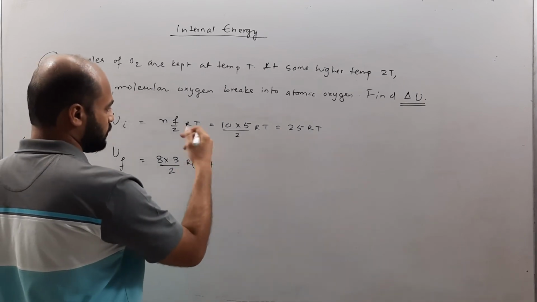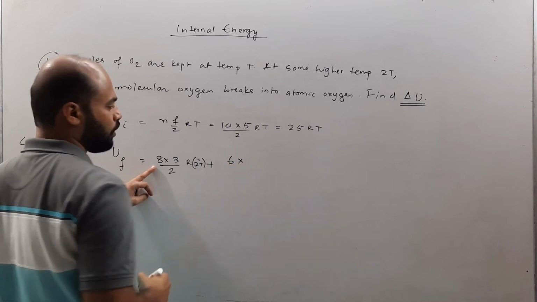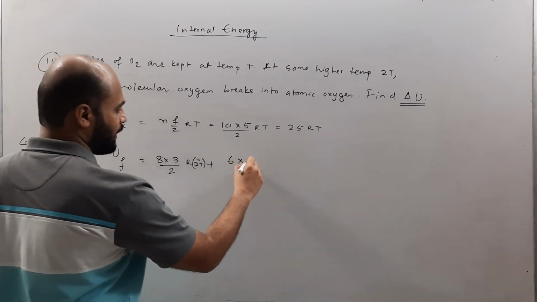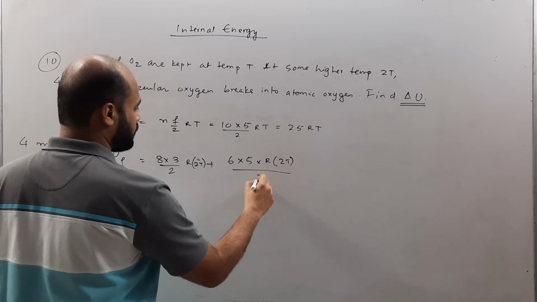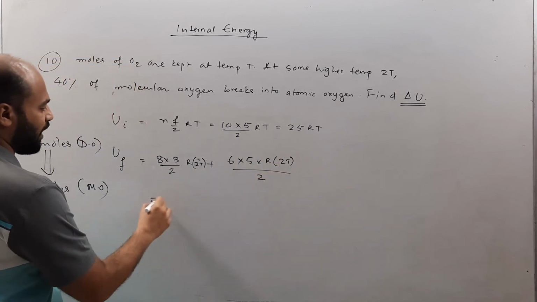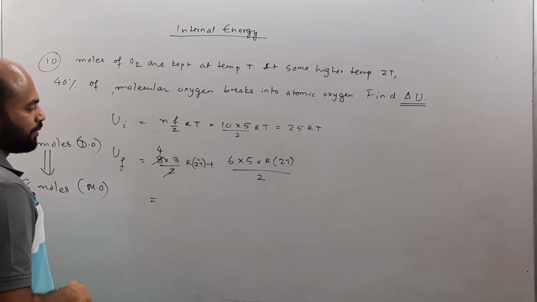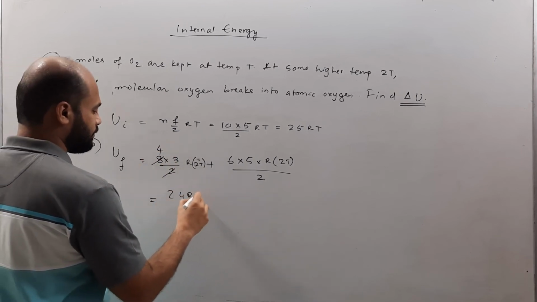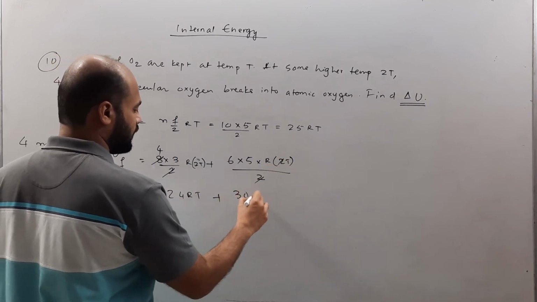Along with that, 6 moles of diatomic oxygen are still alive, and that is 6 into 5 R into 2T divided by 2. Overall, when we add this up, this is going to be 24 RT plus this, which gives 30 RT.